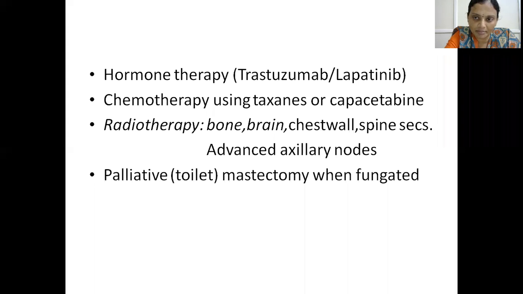Suppose the breast lump gets infiltrated to skin and is fungated, palliative mastectomy, also called toilet mastectomy, we will do. Hormonal, chemo, and radiotherapy with toilet mastectomy if needed.